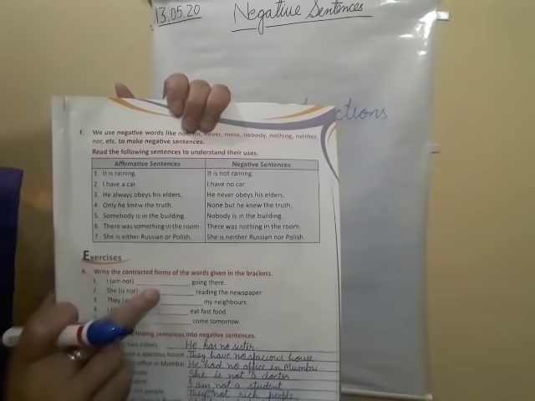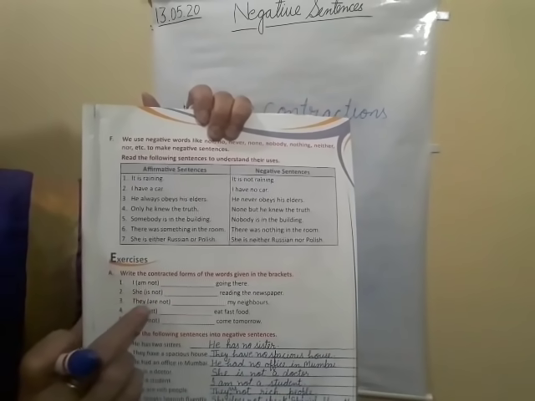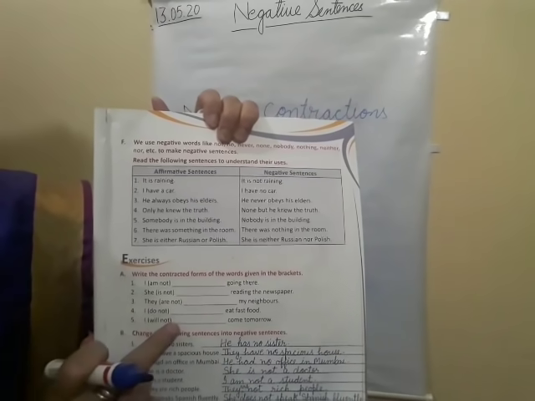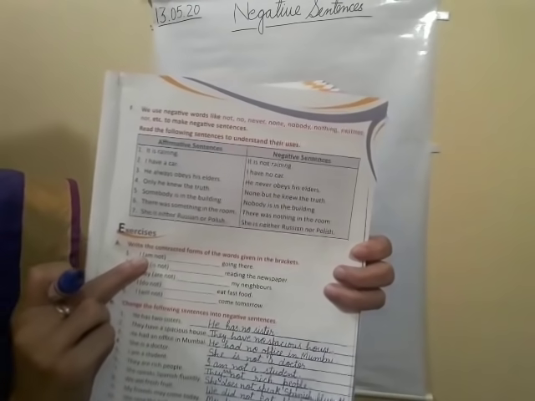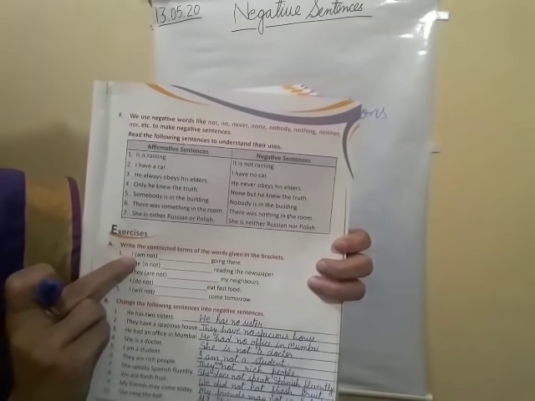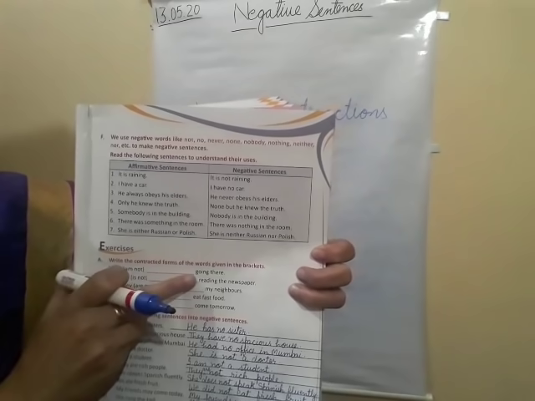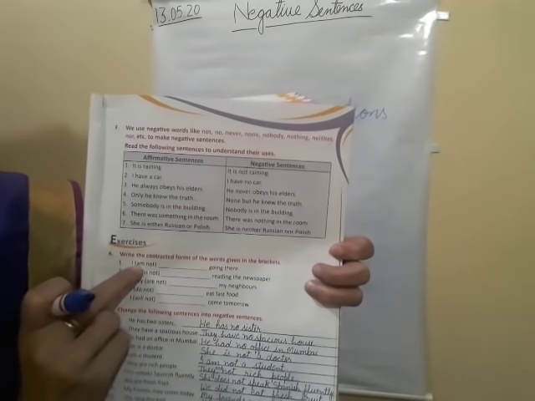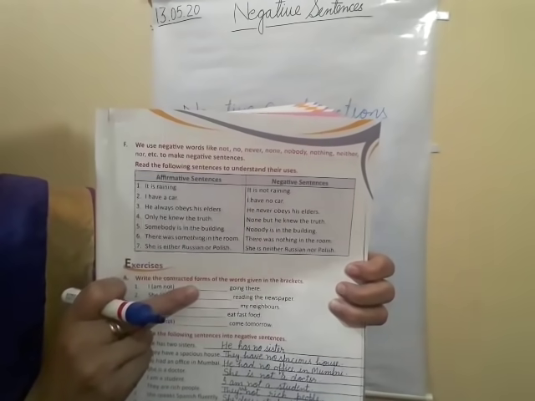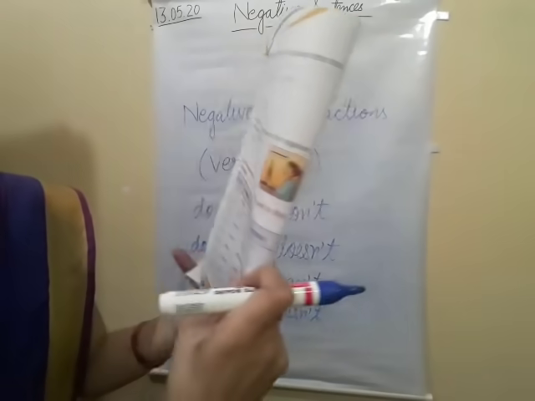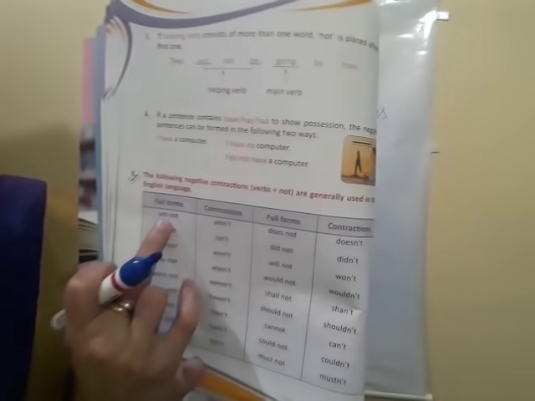Contraction form, shortened form of am not, is not, are not, do not, will not. So you can take the help of this chart here. First answer is already given here. All the answers are given. Just see, "I am not dash going there." So the contraction form of am not will be here. How will we write the contraction form here?